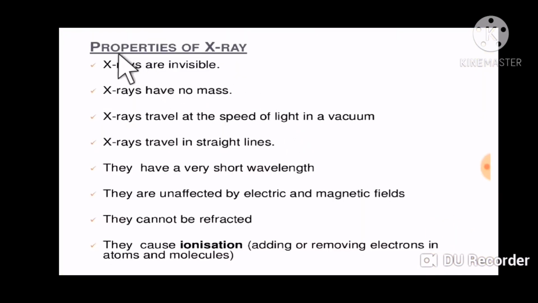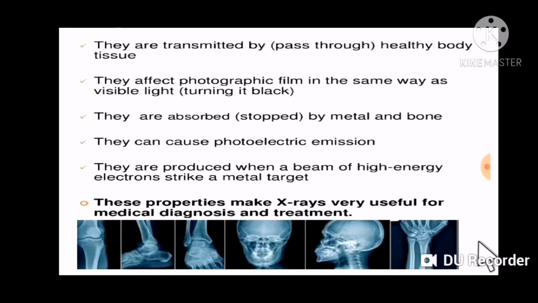So now here we see the properties of X-rays. X-rays are invisible. X-rays have no mass. X-rays travel at the speed of light in vacuum. X-rays travel in straight lines. They have a very short wavelength, or we say high frequency or high energy. They are unaffected by electric and magnetic fields. They cannot be reflected. They cause ionization, that is adding or removing electrons in atoms and molecules.